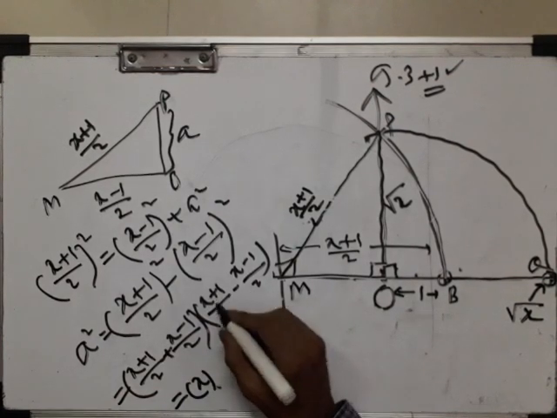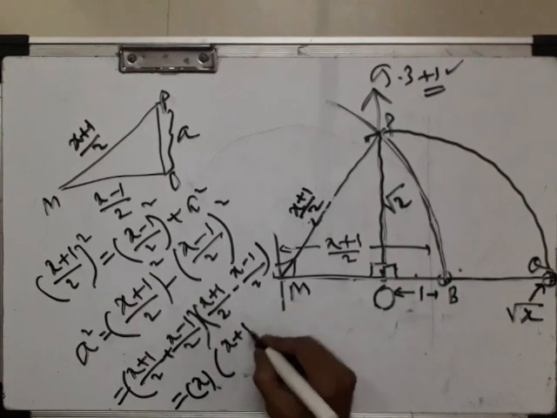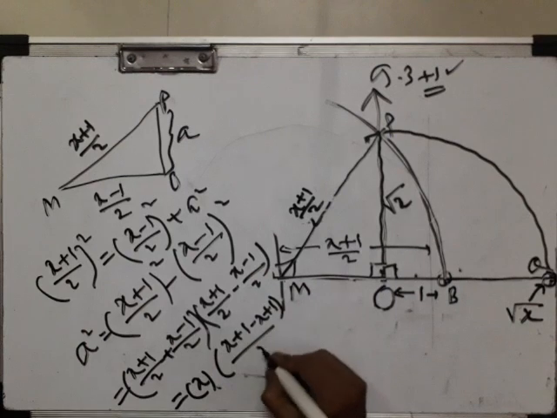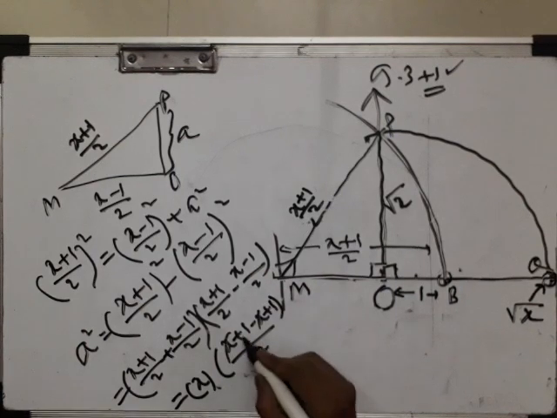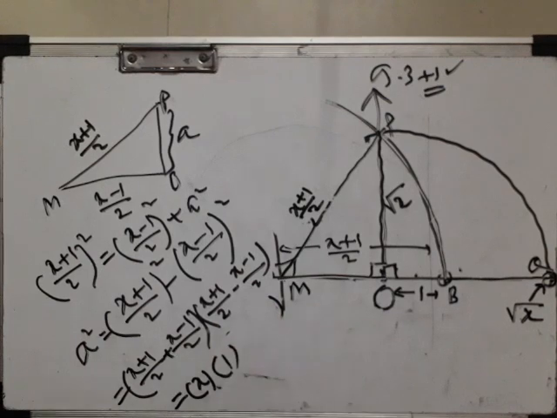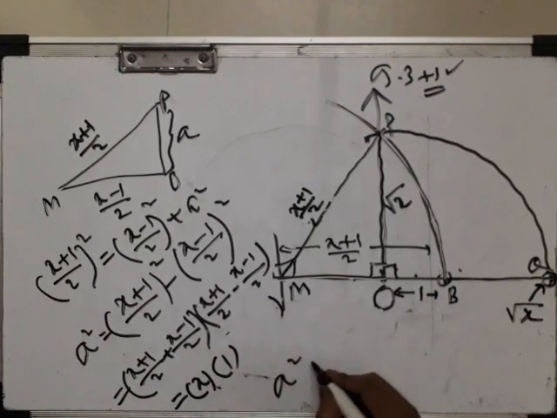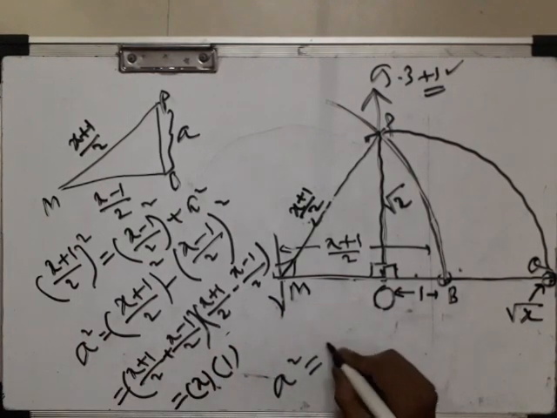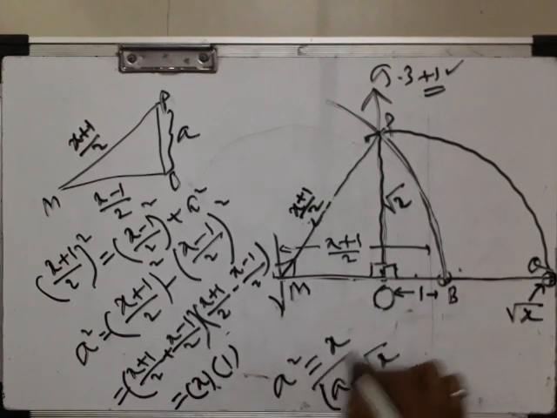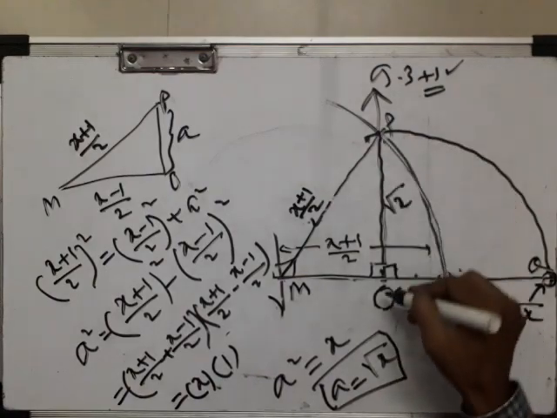And here also, x plus 1 minus x plus 1 becomes 2 upon 2. So x gets cancelled, 1 plus 1 is 2, 2/2 again comes 1 only. Means a square is equal to x. So what is a then? Root x.